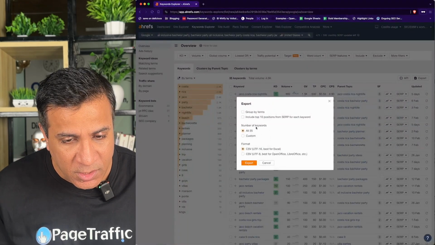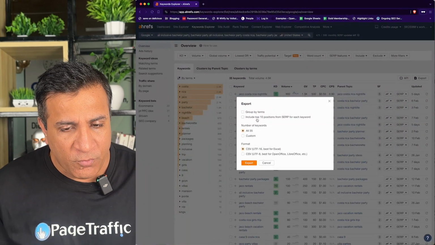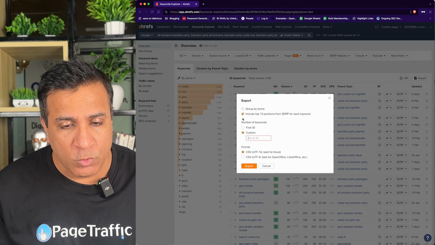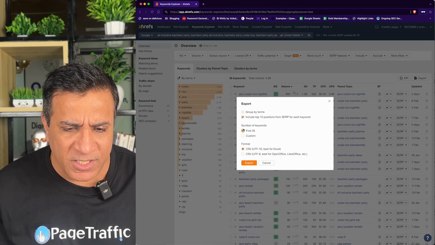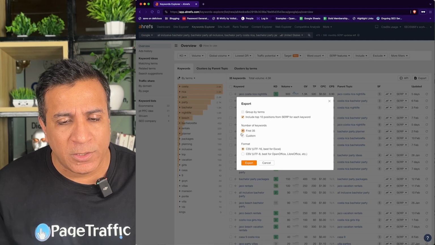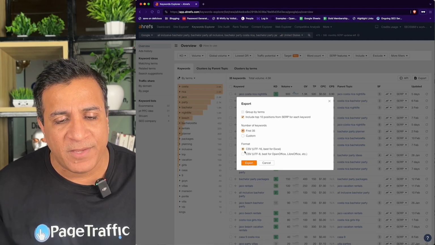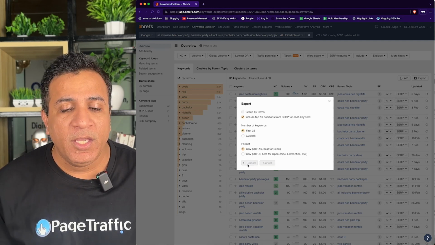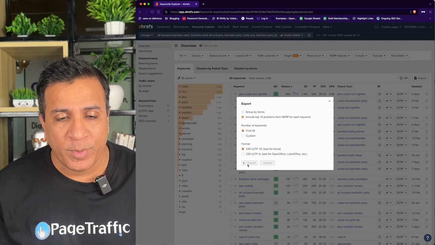The important thing: include top 10 positions. This is an important trick. You need to have this data, and you can have the first 35. We are just trying to do it for 35 keywords. So whatever keywords you have, you press on the first 35 and export this data. In a few seconds it will process and open this data.